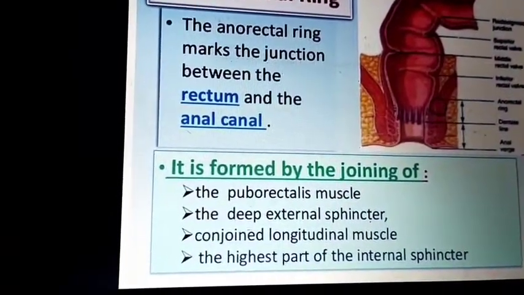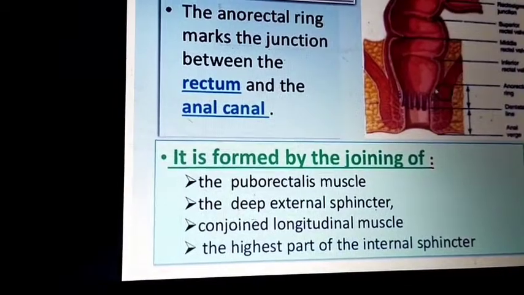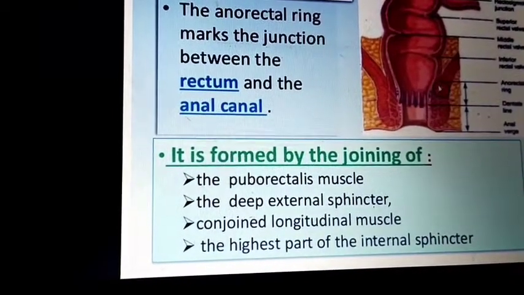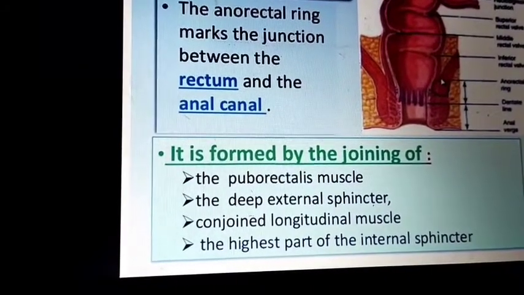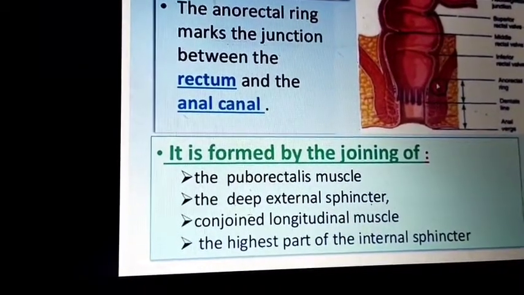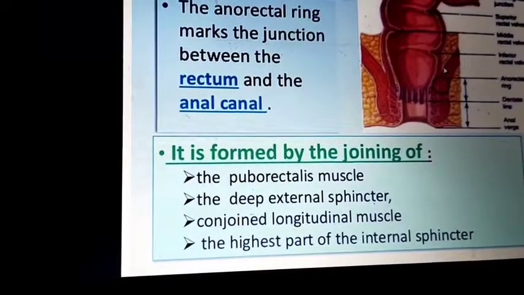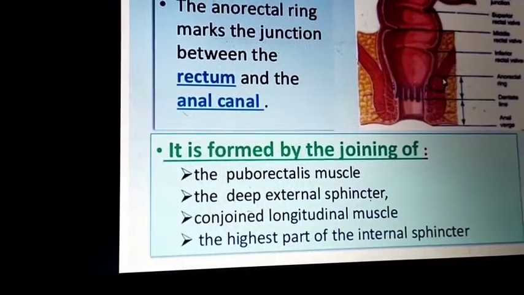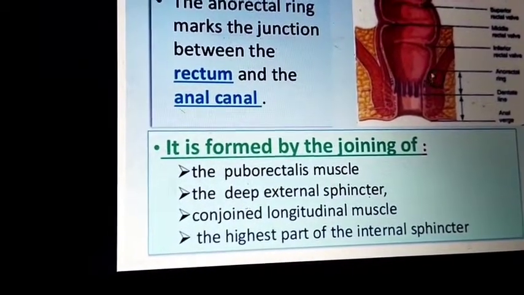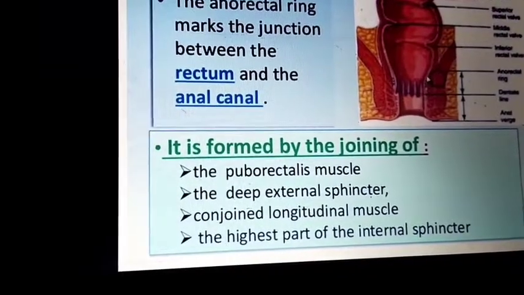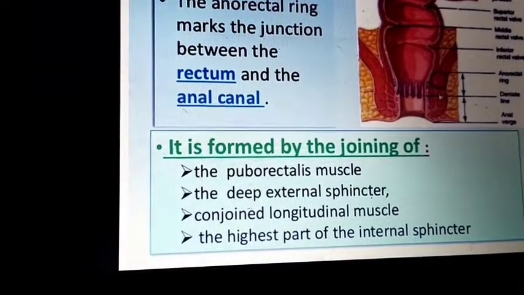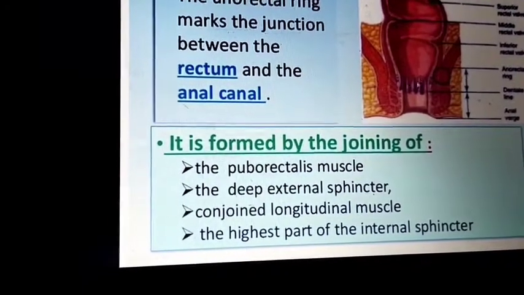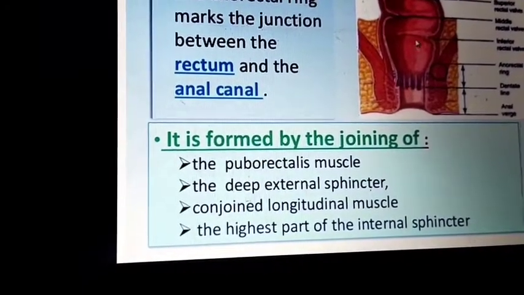The anorectal ring. Here you can see the anorectal ring. It is mainly formed by the puborectalis muscle, the conjoint longitudinal muscle, the deep external sphincter, and the highest internal part of the sphincter. This anorectal ring denotes the junction of the anus and rectum.